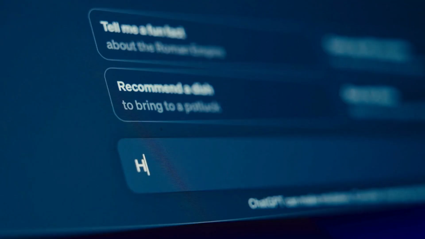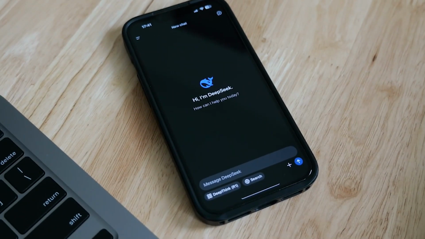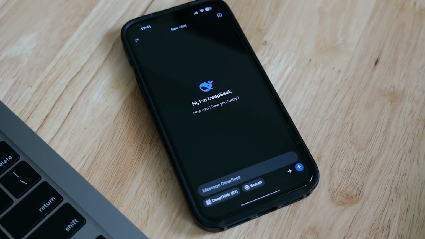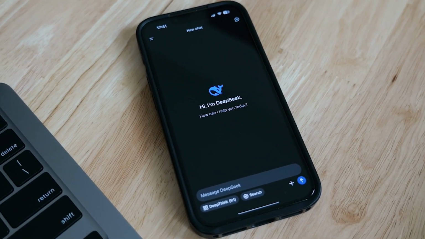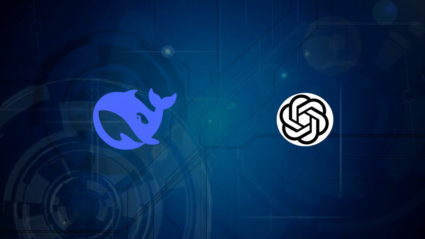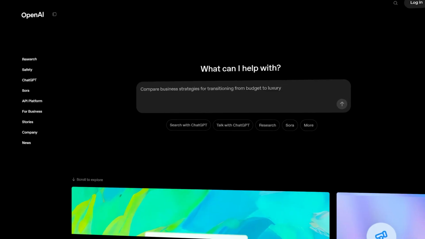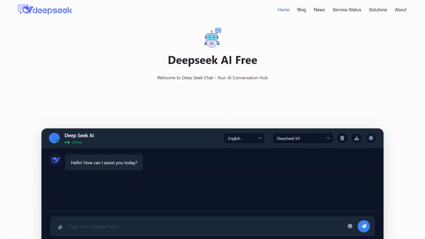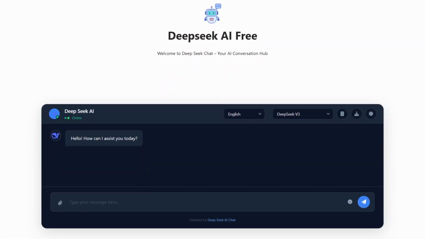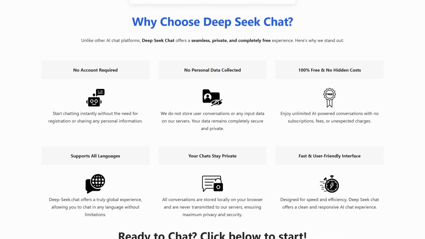Next, let's compare their features. ChatGPT is known for its ability to generate human-like text, write stories, and assist with coding. DeepSeek, on the other hand, positions itself as a more advanced search-focused AI, meaning it aims to retrieve and analyze information more efficiently. One key difference is accessibility. ChatGPT is available through OpenAI's app and web interface, with a free and a premium version for GPT-4. DeepSeek, however, is completely free, at least for now, which is a huge advantage.